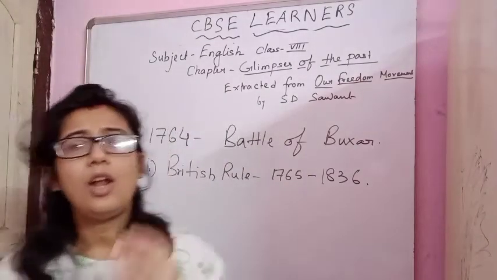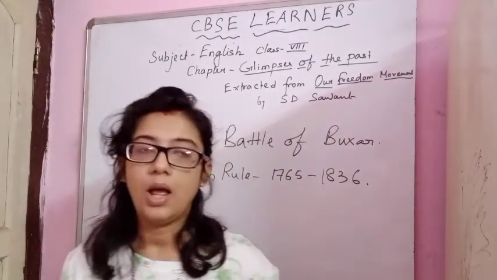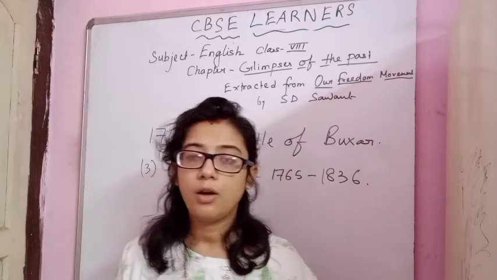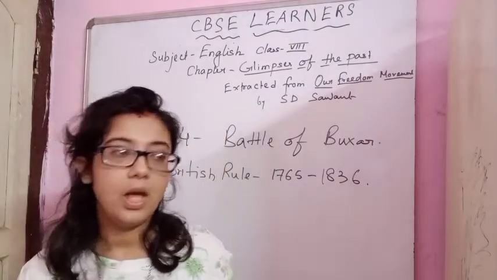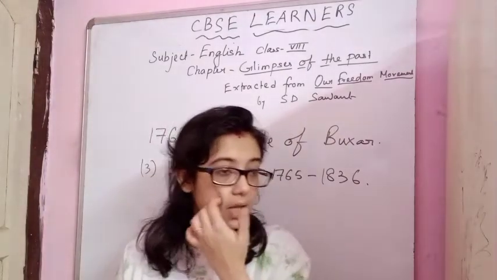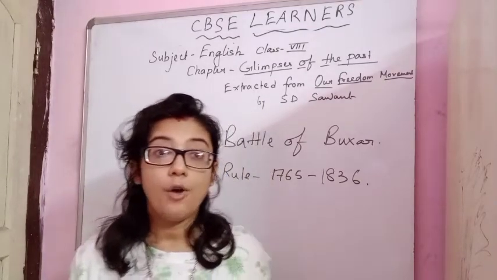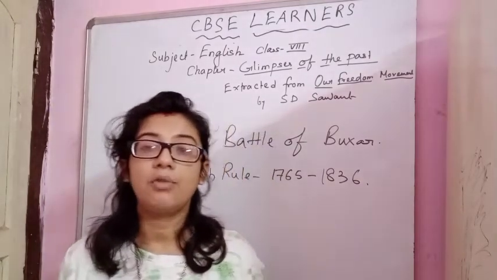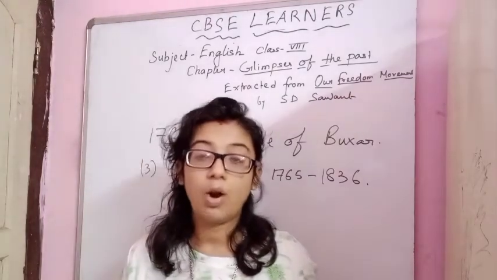There were a lot of superstitions in our country before British rule, and a lot of oppression from the higher caste people to the lower caste people. There were untouchability, child marriage, and sati. The most dangerous or ferocious thing about our culture was sati, which was abolished by Lord William Bentinck.